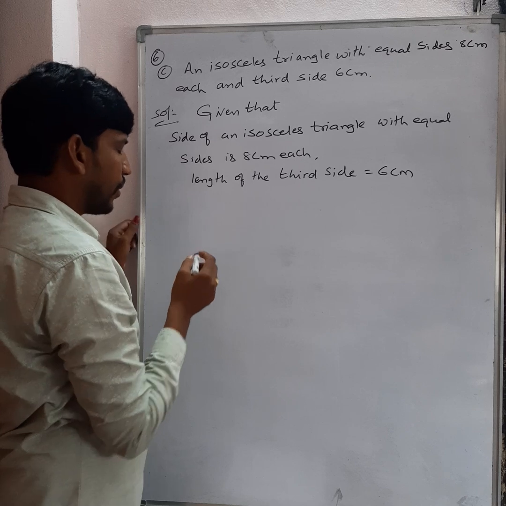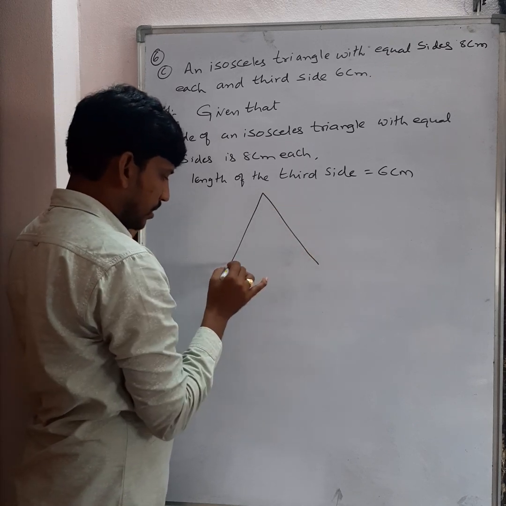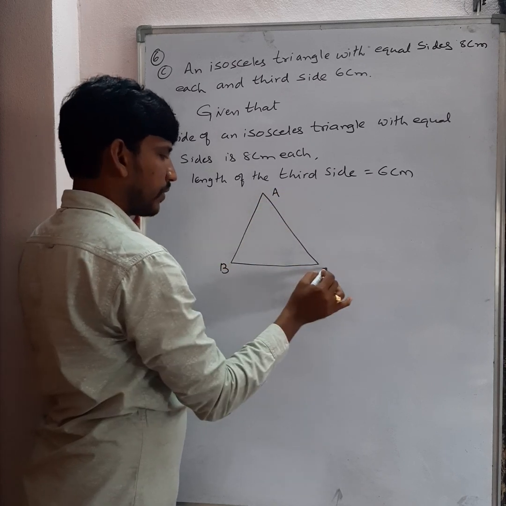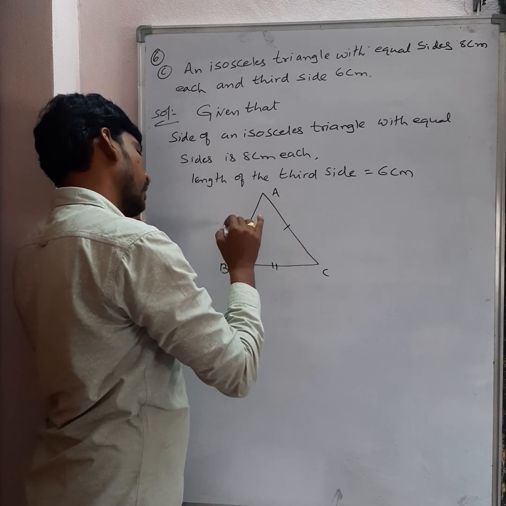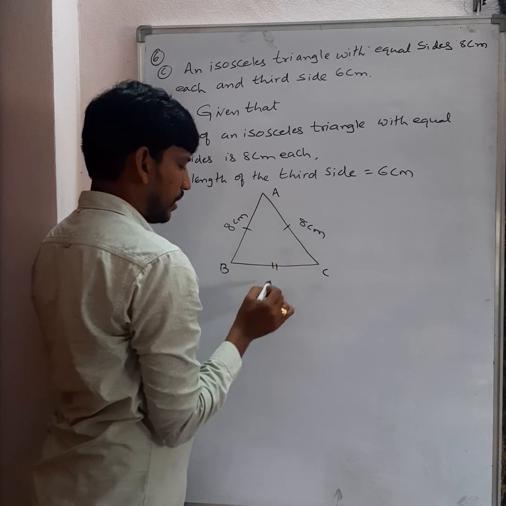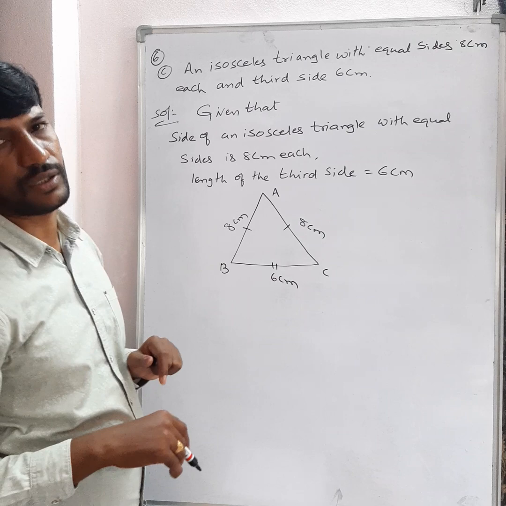You know, see, I am going to draw that isosceles triangle. In this isosceles triangle, let us take triangle ABC. In this, these two are equal, this is unequal. That is, this is 8 centimeter and this is also 8 centimeter and this is 6 centimeter. We need to find out perimeter of this isosceles triangle.